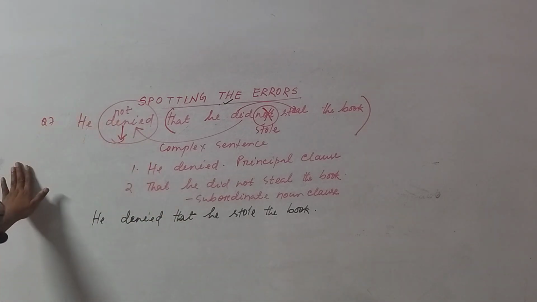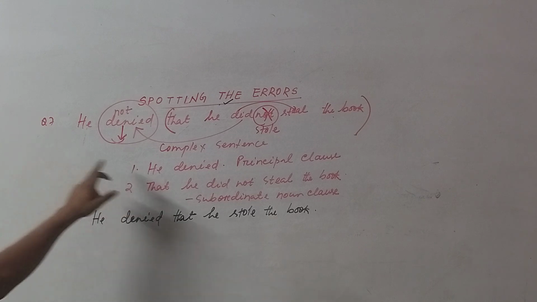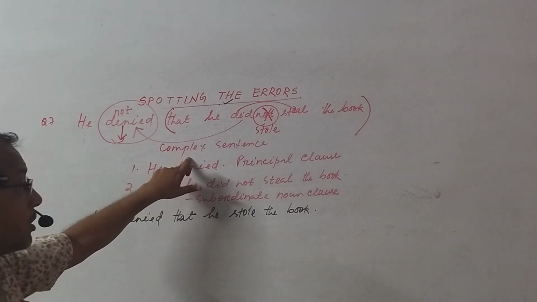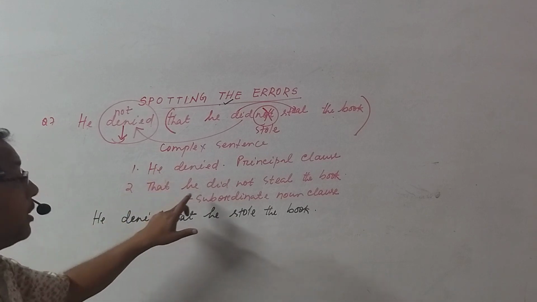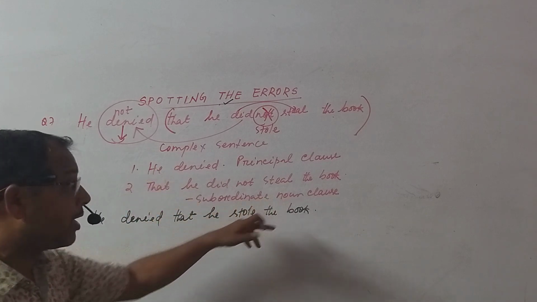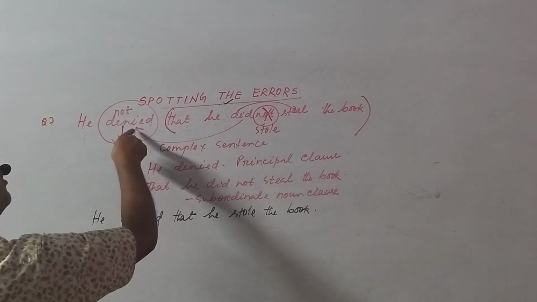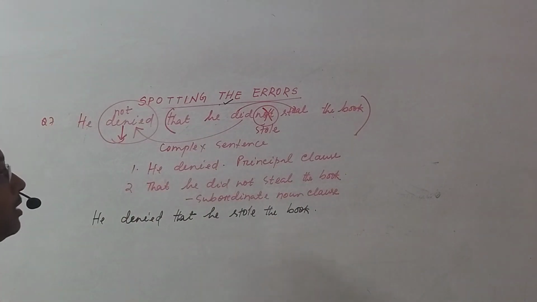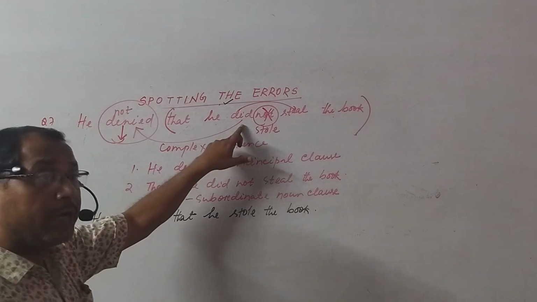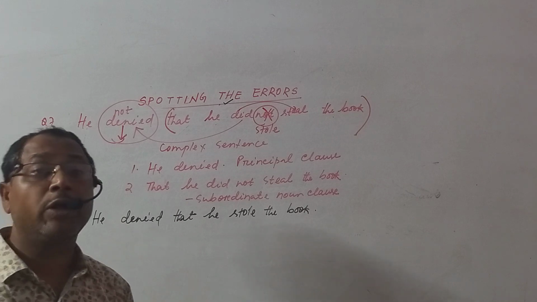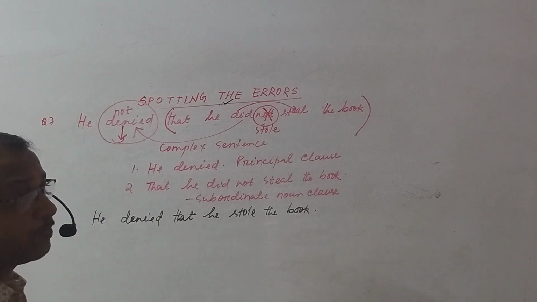In this sentence, we are getting two clauses: principal clause, main clause, and subordinate clause. This is a subordinate noun clause of what? Now, this sentence is the object of the verb denied. When the subordinate clause is the object of the main verb, that is called a noun clause.